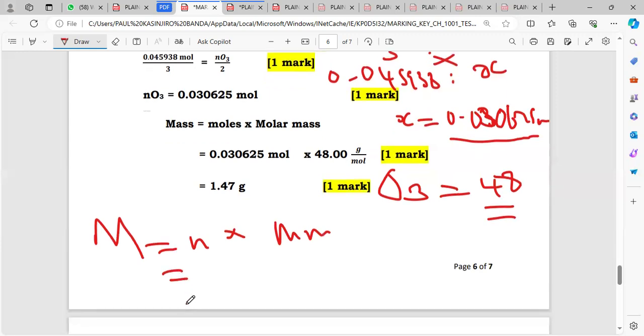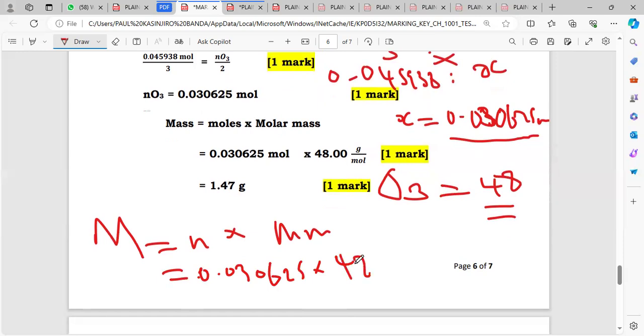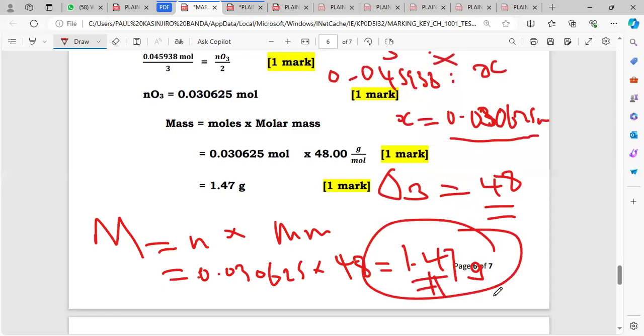So 0.030625 multiplied by the molar mass, which is 48. When I multiply this, I'm getting 1.47 grams on my calculator. This will be the mass of the ozone.